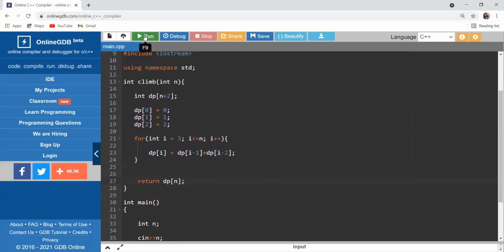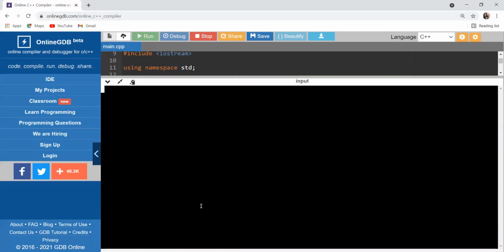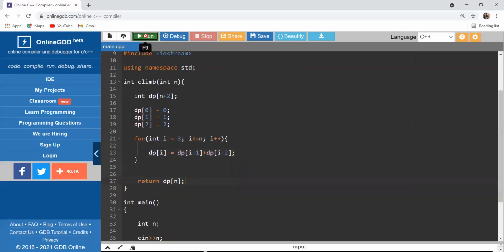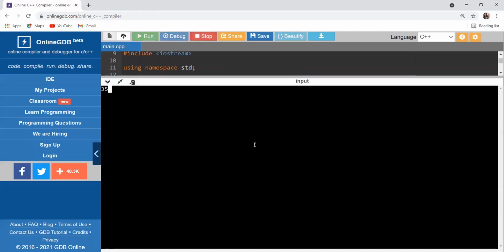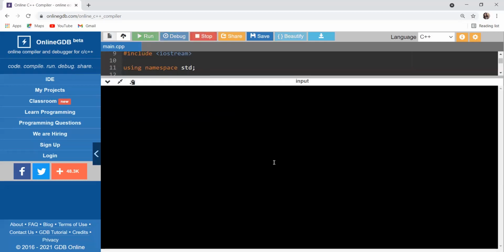So let's take an example to check whether we are getting the expected answer or not. For 4, if we are giving, you can see we are getting 5. Let's try 35. You can see the value is very large. That's what I was mentioning, that if you go with the recursive approach, then most probably you will be getting time limit exceeded or this kind of error, because there will be some time constraint that you have to follow. If we take 44 itself, you can see how the value is getting large when we are increasing the value of n.